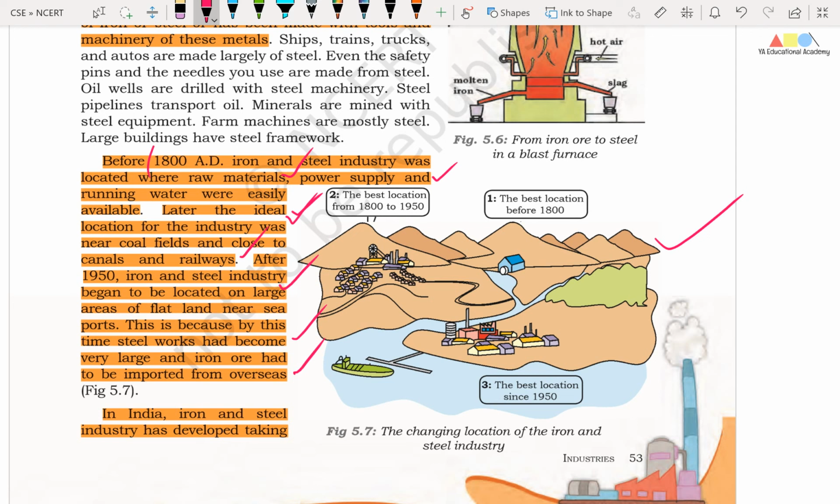In this picture you can see and understand the changing locational factors for the iron and steel industry. Gradually the factors shifted from raw material based to market and transport based.